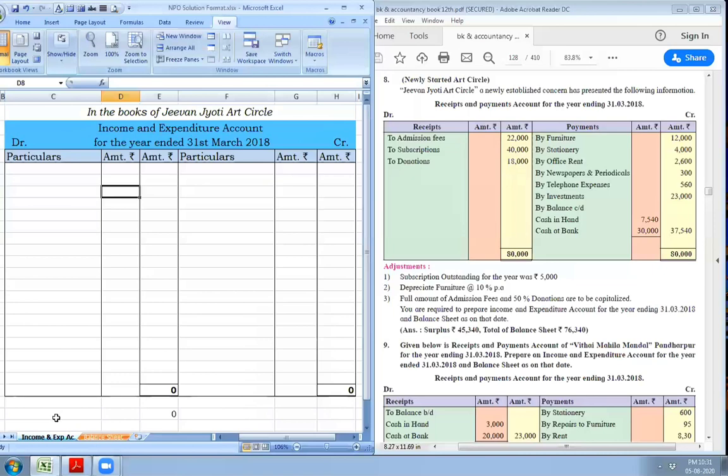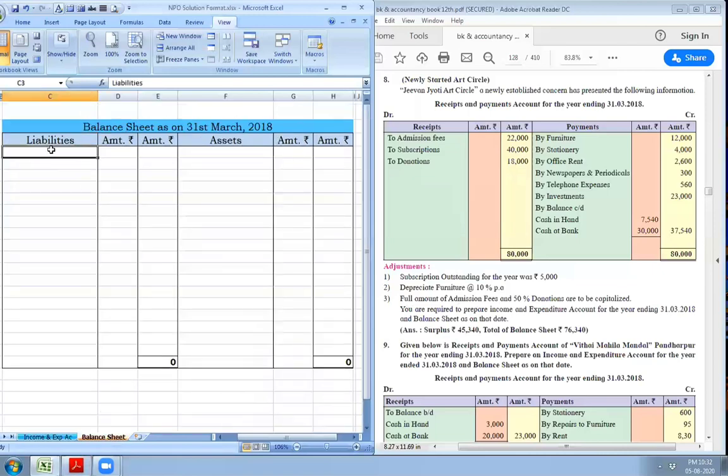First item is admission fee. It is to be recorded to balance sheet liability side as the full amount of admission fees is to be capitalized. So balance sheet liability side, capital fund is not given, it is nil, as no opening capital fund is given. You will add admission fees in full amount, rupees 22,000.